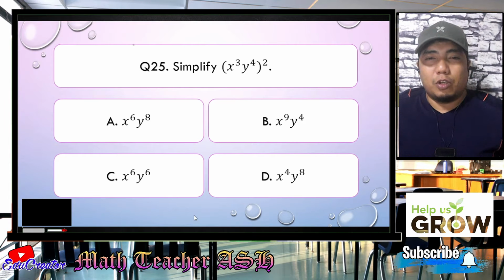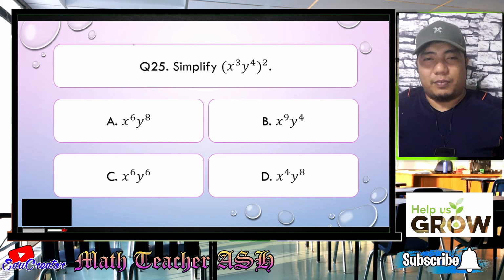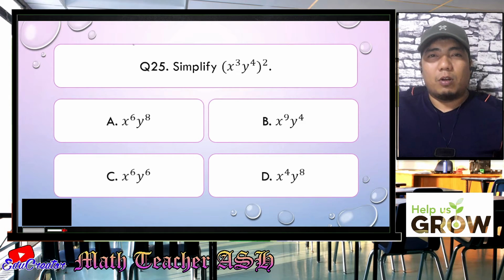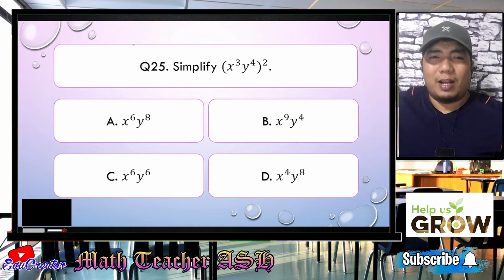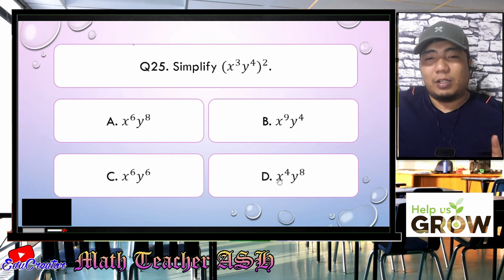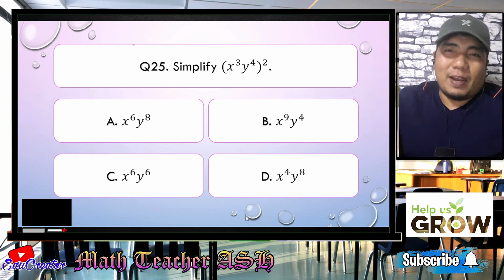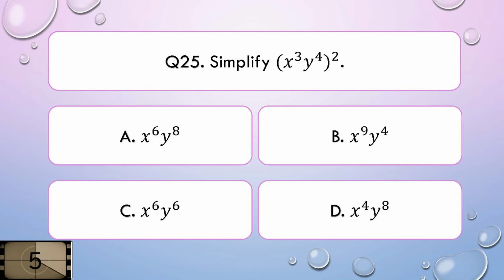Simplify x cubed y to the 4th, all to the power of 2. All right, so what is the result? Is it A, x to the power of 6, y to the power of 8, B, x to the power of 9, y to the power of 4, C, x to the power of 6, y to the power of 6, or D, x to the power of 4, y to the power of 8? I'll give you 5 seconds to think about your answer.